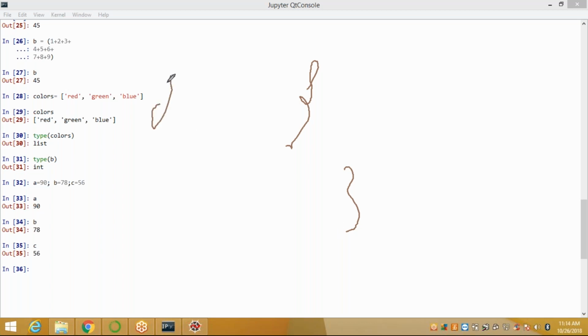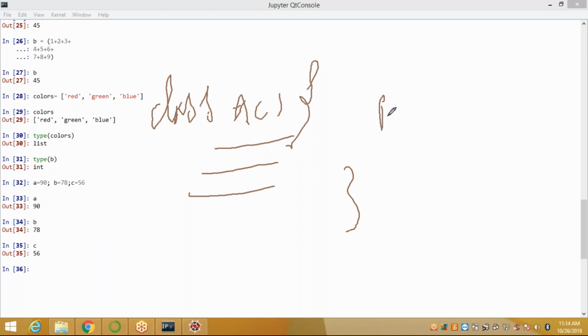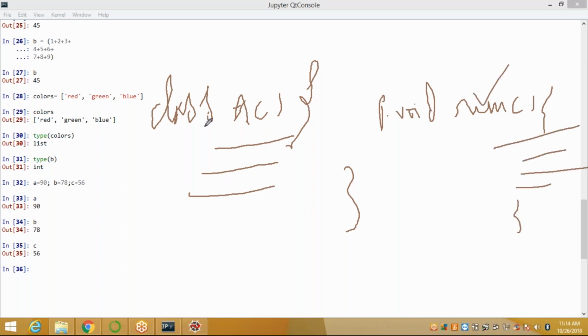Suppose I want to define class A, open brace and close brace, you can write all of your statements inside the block. Or you can define a function, public void main, or one method, a run method, and write your block of code statements under your method or function or class.